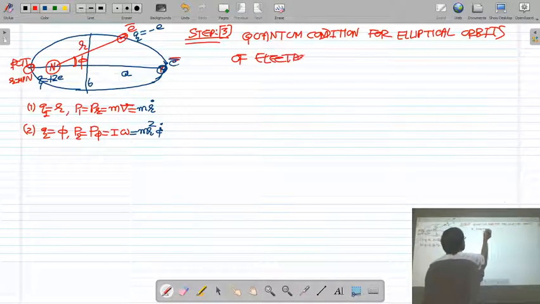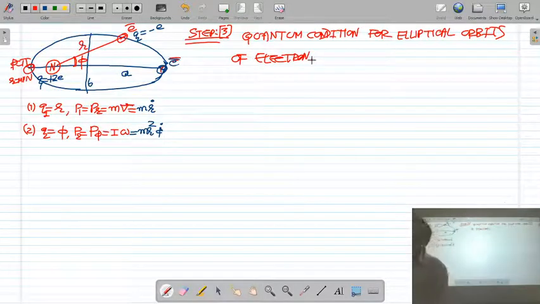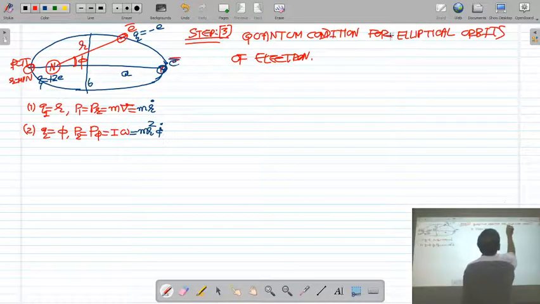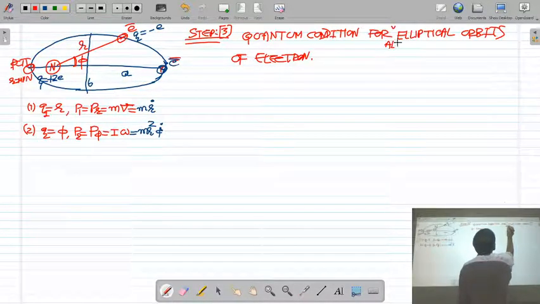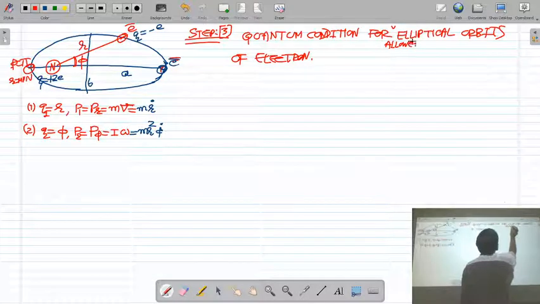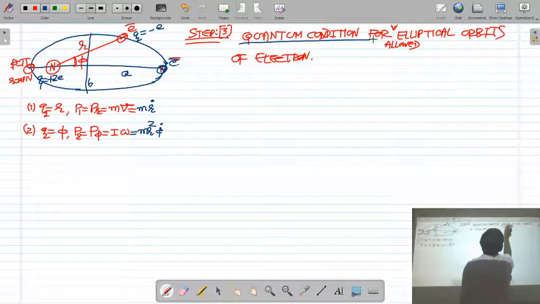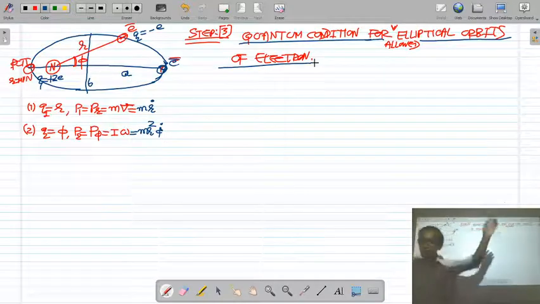This is very important. What is the quantum condition? To obtain the quantum condition for allowed elliptical orbits of the electron around the nucleus. So now let us try to obtain the quantum condition for the allowed elliptical orbit of the electron around the nucleus.